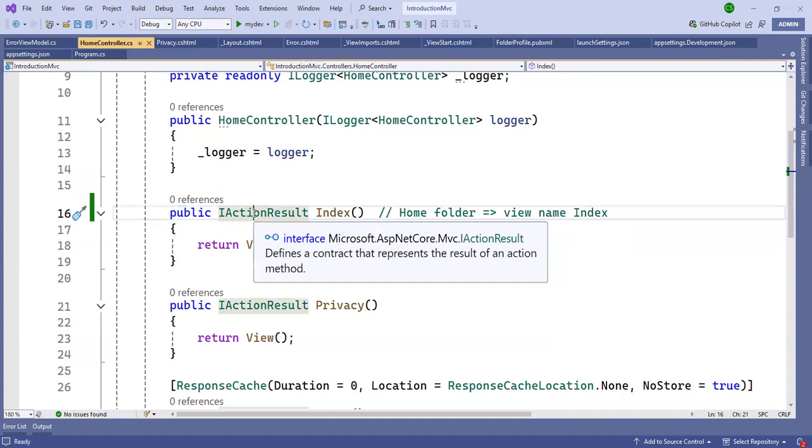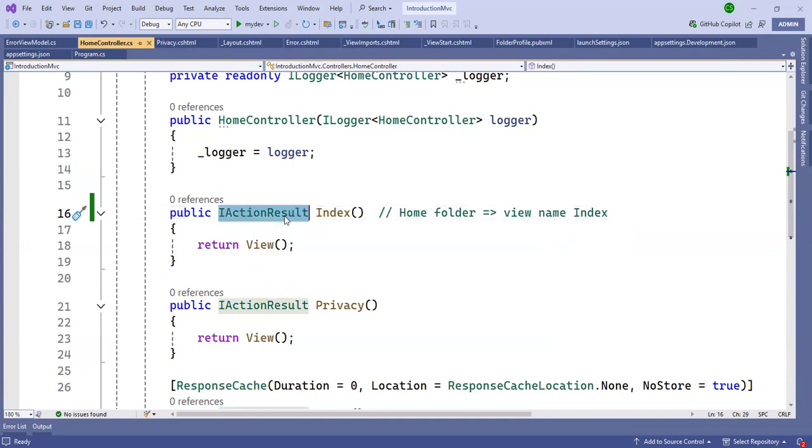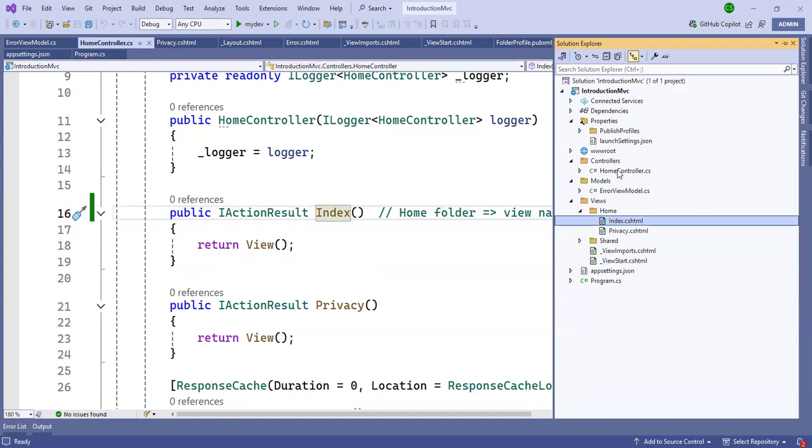After that we will discuss IActionResult. It has multiple return types. It is an abstract class. We will talk about it later. For now, the controller, view, and model.